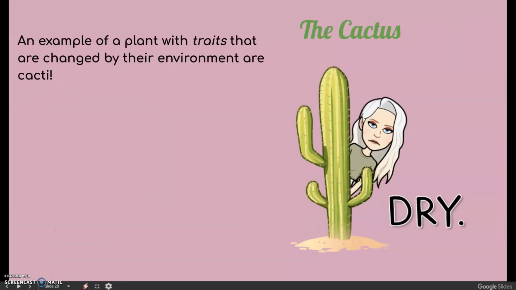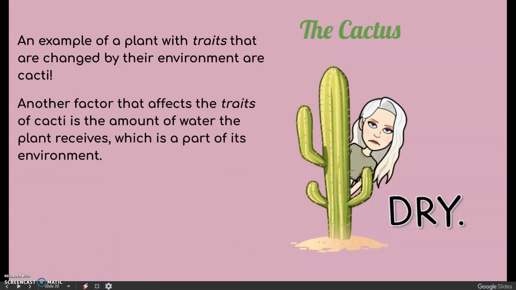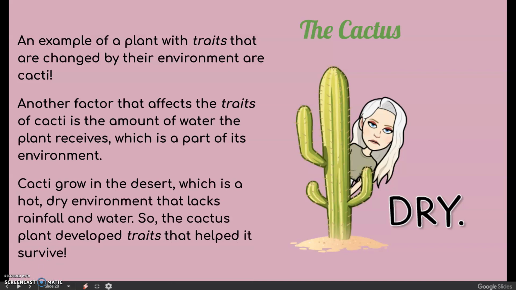So our last example, we'll look at a plant, and we're going to look at the cactus today. And the cactus is an example of a plant with traits that are changed by their environment. And another factor that affects the traits of the cacti is the amount of water that the plant receives because of its environment as well. And cacti grow in the desert, which is really hot and really dry, and it doesn't get any rainfall or water, hardly any at all. So the cactus plant had to develop traits that helped it survive in this kind of environment with so little water.